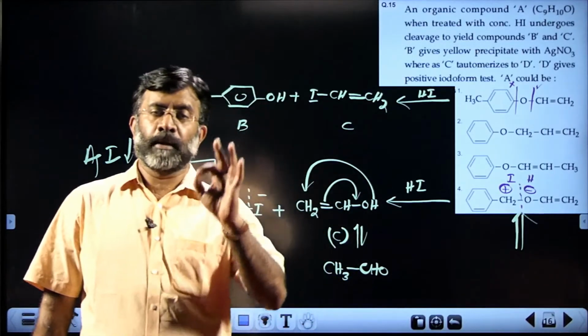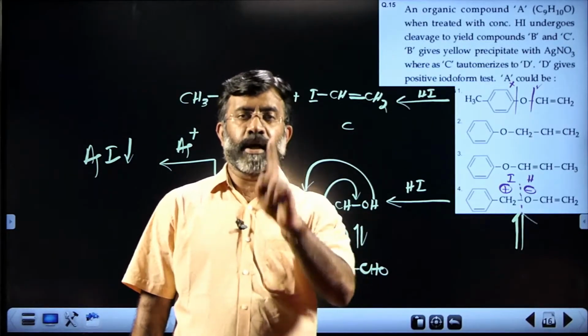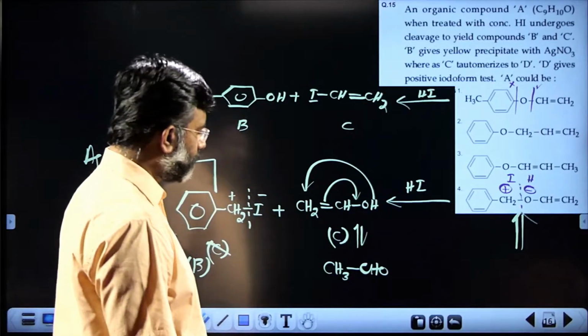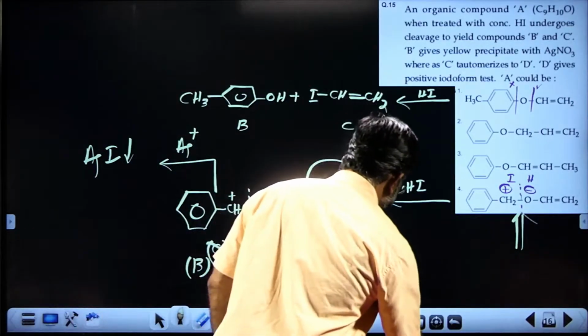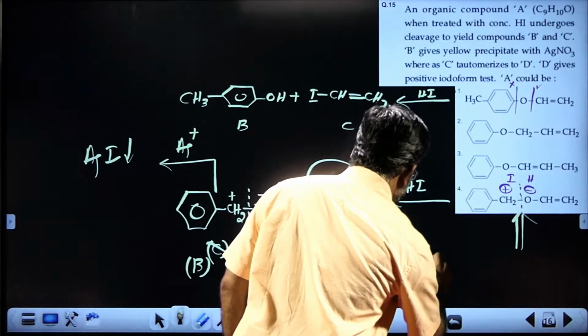And you know, methyl carbinol and methyl keto group molecules give the iodoform test. This can give you iodoform test when treated with iodine and alkali.